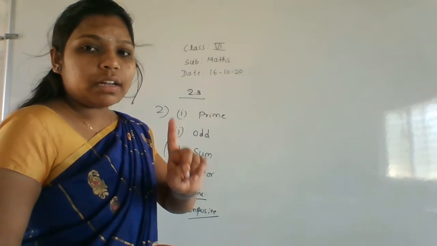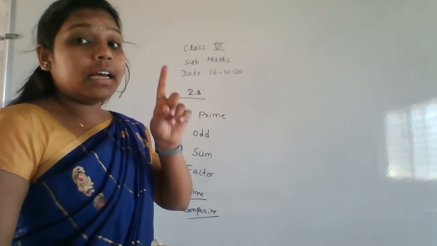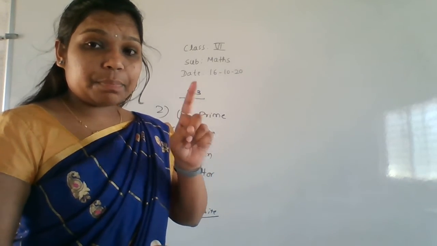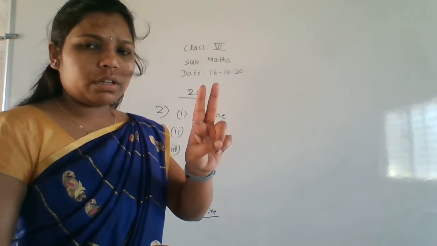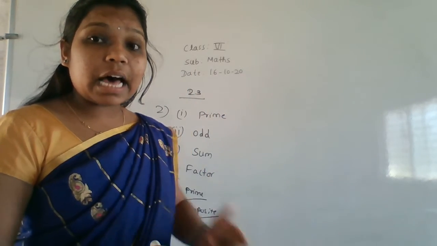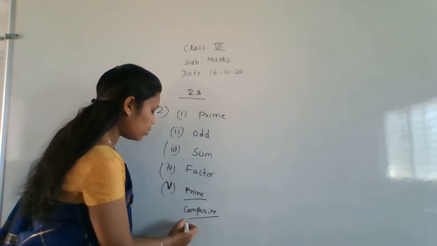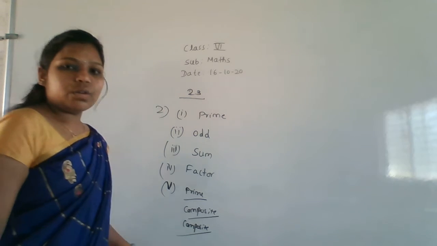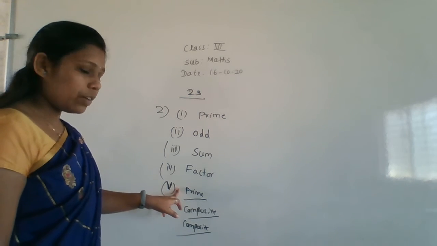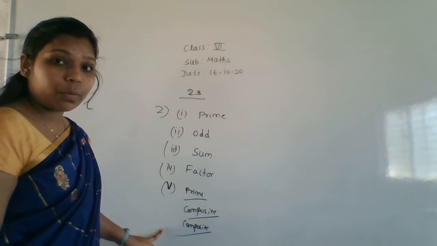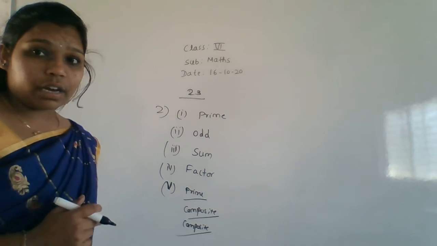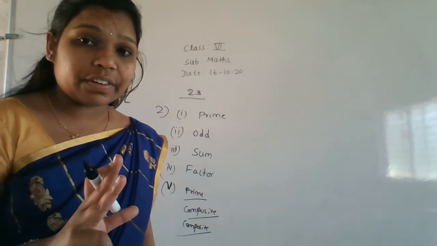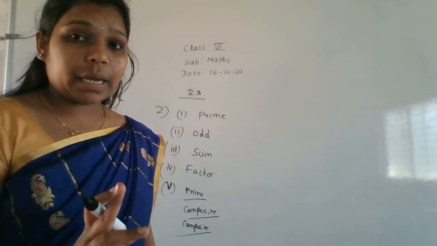It is not a prime. The only even prime number is 2. The only even prime number is 2. Only 2. The rest of all even numbers are composite numbers. So the last one also composite. Okay. So these are the fifth one answers. First one prime, next one composite, next one also composite. Don't get confused here. Okay. So the only even prime number is 2. The rest of all even numbers are composite numbers. Keep it in your mind.